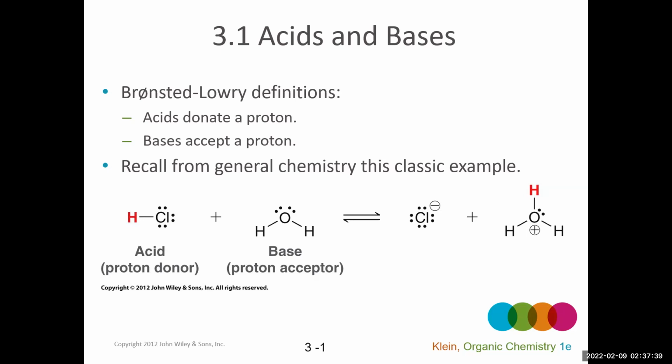For example, Arrhenius's definition has to do with water, and since organic chemistry primarily does reactions in solutions other than water, it can be more helpful to use a different definition of an acid or base. So we'll use two. We'll use Lewis acids and bases, and then Bronsted-Lowry acids and bases, with Bronsted-Lowry being the most common type of acid base that we'll discuss.